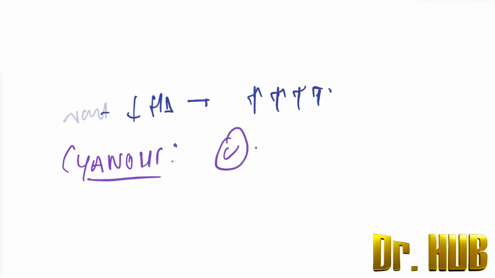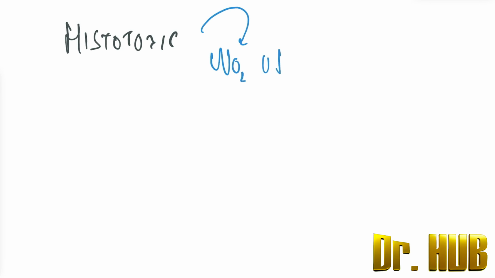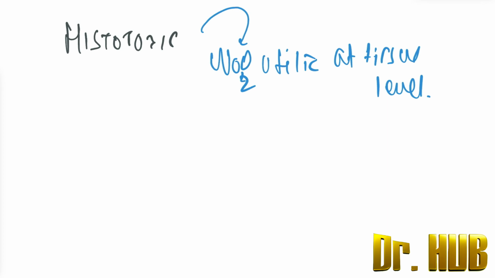Lastly, we'll look at the variety that is histotoxic. Here in histotoxic, the first category is the etiology. Under etiology, there is no oxygen utilization at the tissue level.